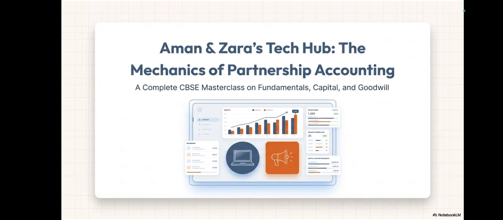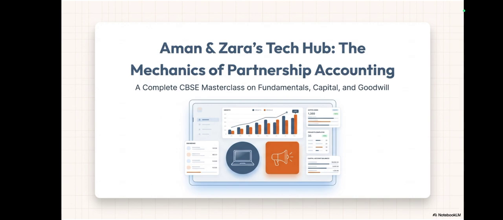Yes, today we are going to see PL appropriation. This is a chapter based on CBSE Class 12 Accountancy. The chapter name is Partnership Fundamentals. In this chapter, the main focus will be on preparing the PL appropriation account and the partners' capital account.